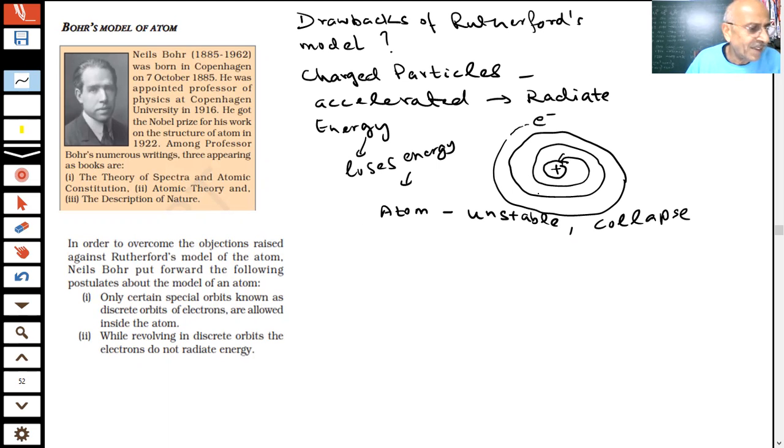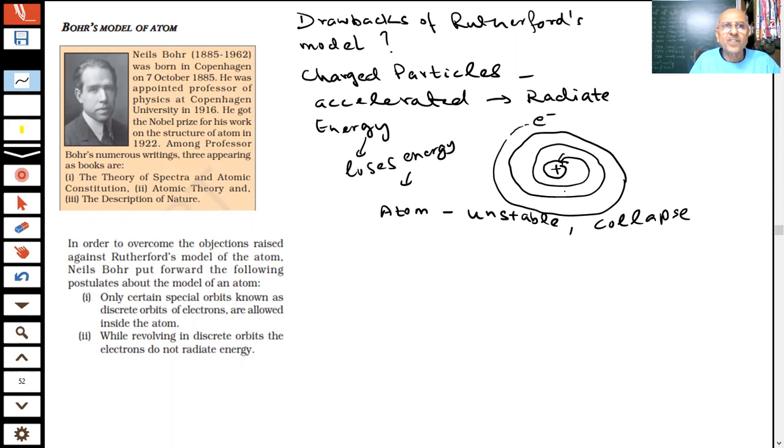Therefore, students, there was a need for some model to make this atom stable. Because we know the atom is stable, we know matter exists. If the atom is not stable, matter cannot exist. So scientists were performing large experiments, students.